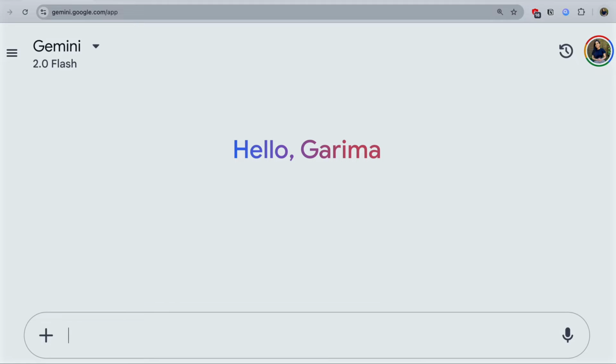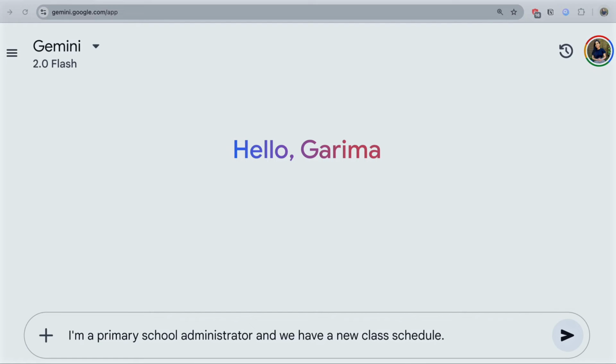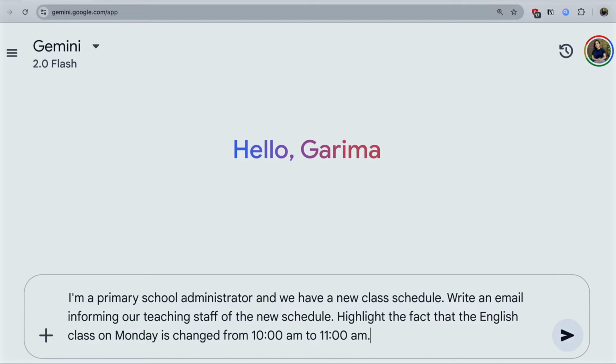We start by adding a persona and context. I'm a primary school administrator and we have a new class schedule. Let's now add a task. Write an email informing our staff of the new schedule.